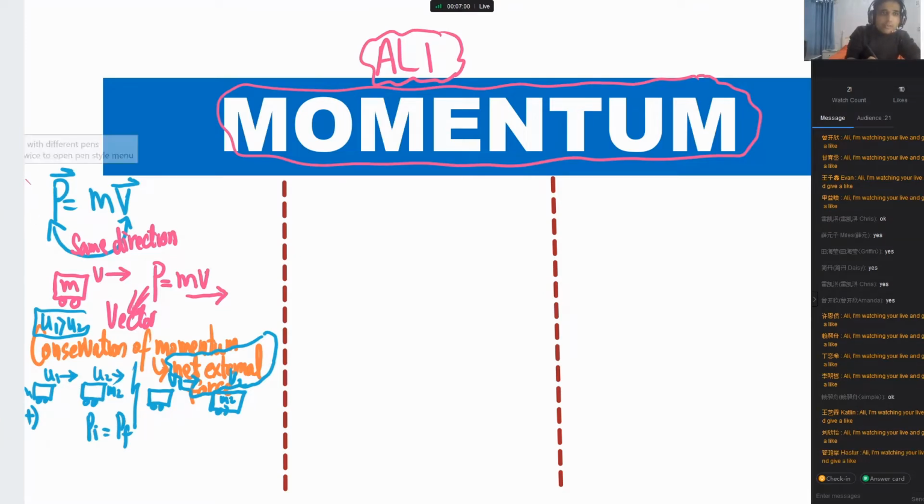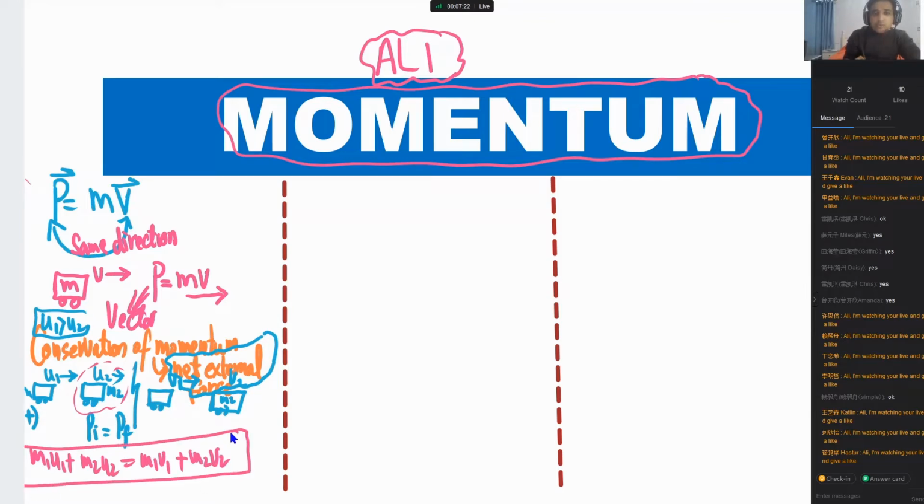So we will take to the right as positive. The momentum of this one, we will say, is m1 u1. The momentum of the second one is m2 u2. And the momentum of this one after is m1 v1, and the momentum of the next one is m2 v2. So this is how you can use conservation of momentum. This is one important concept.